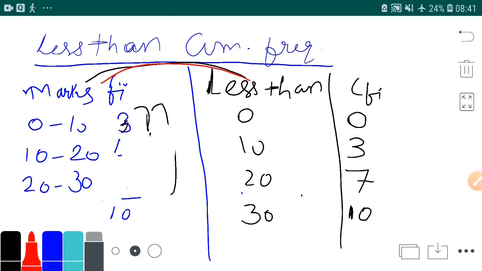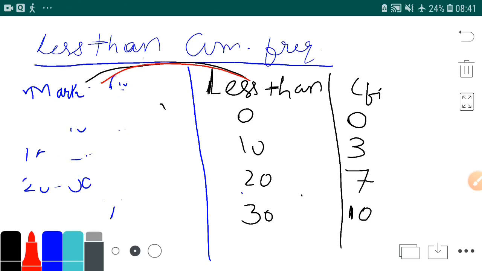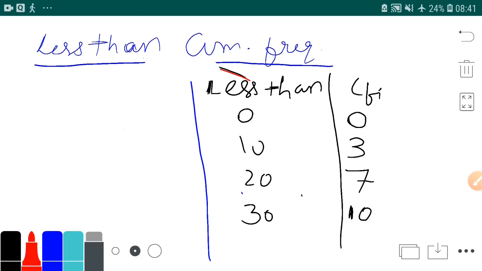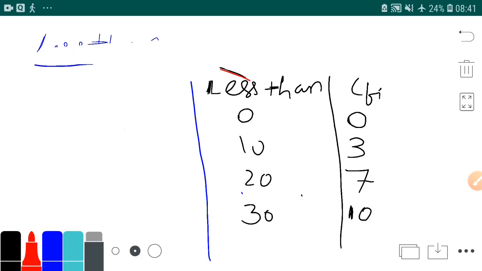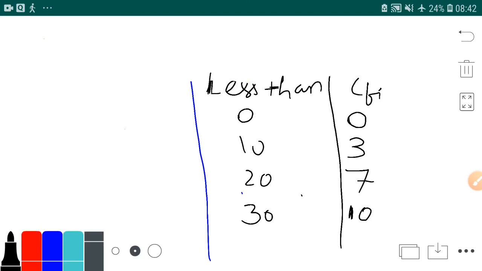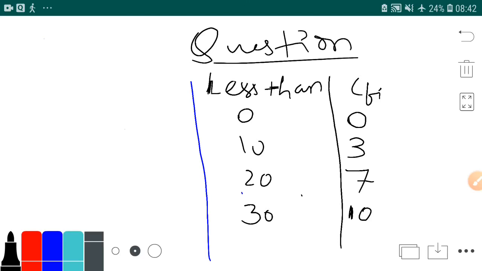It will be exactly like this, which you can see on the screen. This will be given in the question, and you have to convert this into classes. It will be exactly reverse here.